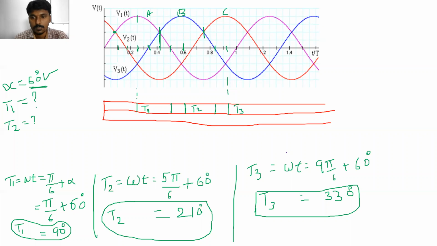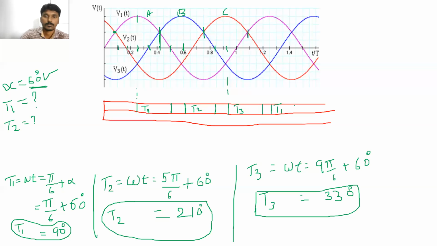Yes, sorry for that. So T3 will start at omega t equal to 330 degrees. Clear? Again the cycle is repeated, and again phase A is starting. From this point plus the firing angle, T1 starts again. T1 starts from this point.